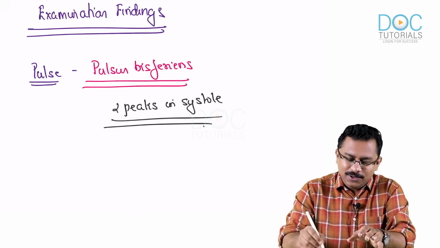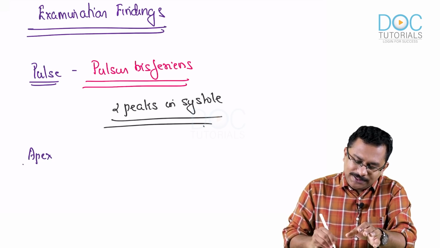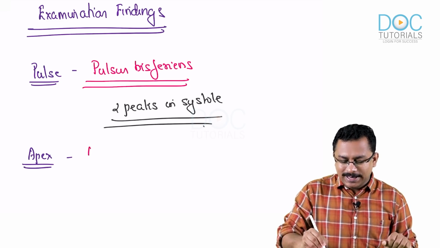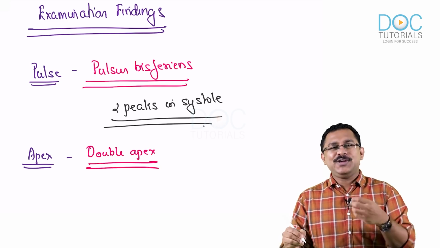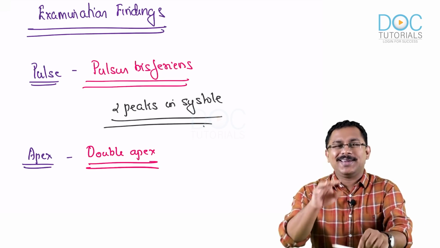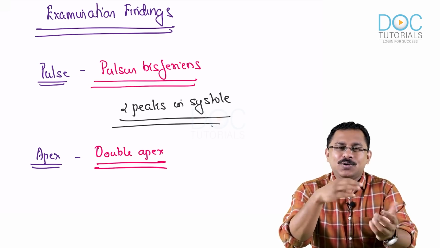And then coming to the apex beat. An important point you should know, a potential question also, is that you can get a double apex beat. Which means you are getting an apex beat in two intercostal spaces. What magic is this? Why can you feel this apex beat twice? One is your usual apex beat that occurs in systole. The second is a possible apex beat that occurs in diastole.